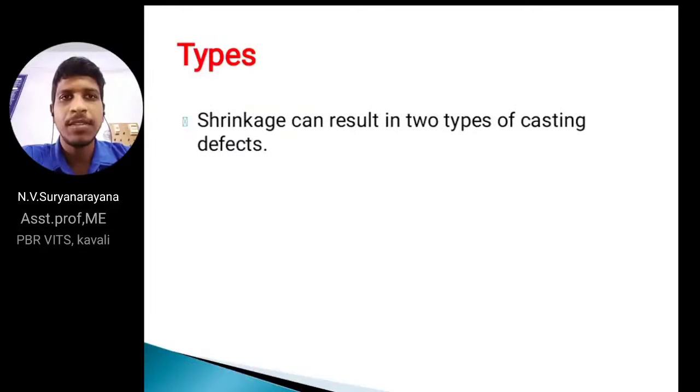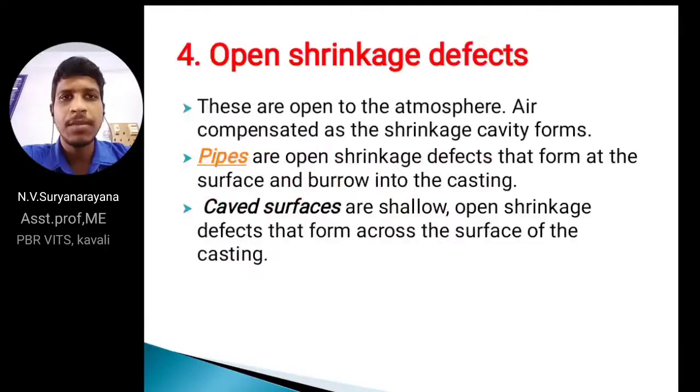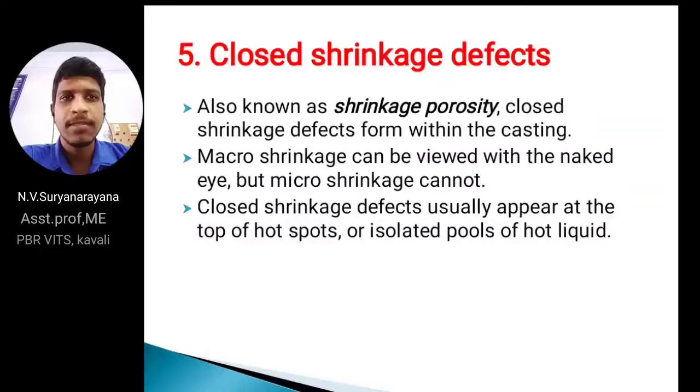Next, shrinkage defects are classified into two types, open shrinkage and closed shrinkage. First of all, I am discussing open shrinkage. Why are we calling it open? Because it is open to atmosphere. Air compensates as a shrinkage cavity forms. The formations of this type of defect are pipes and caved surfaces. Next, closed shrinkage defects. Closed shrinkage defects are also known as shrinkage porosity. These are macro shrinkage and micro shrinkage.